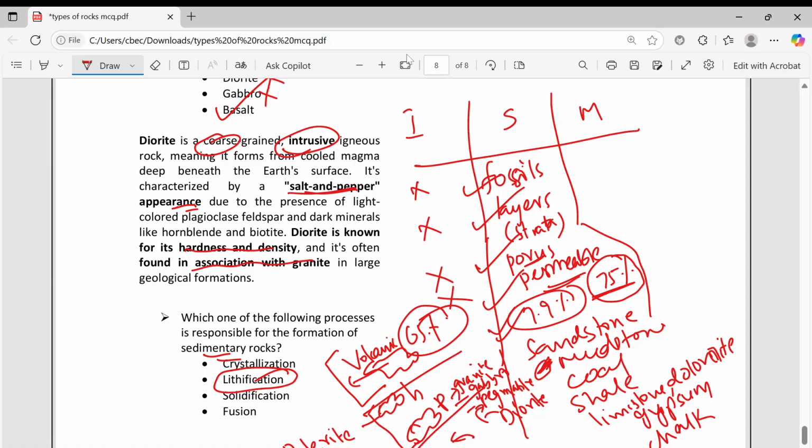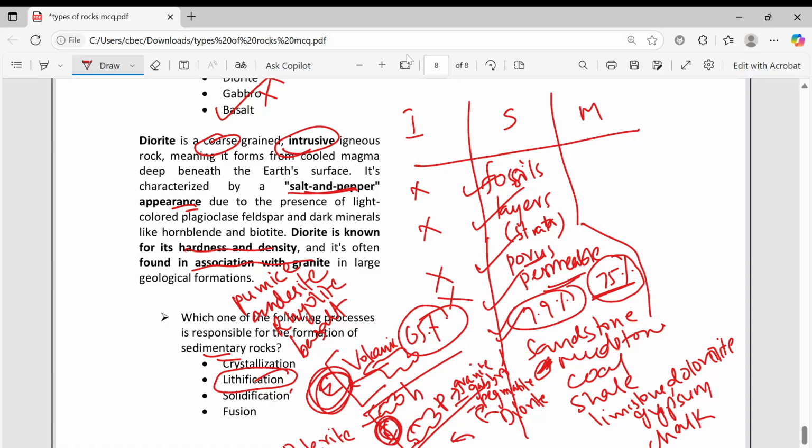Here in volcanic you will find basalt, then rhyolite, then andesite, then pumice. These are extrusive rocks. These are intrusive rocks.